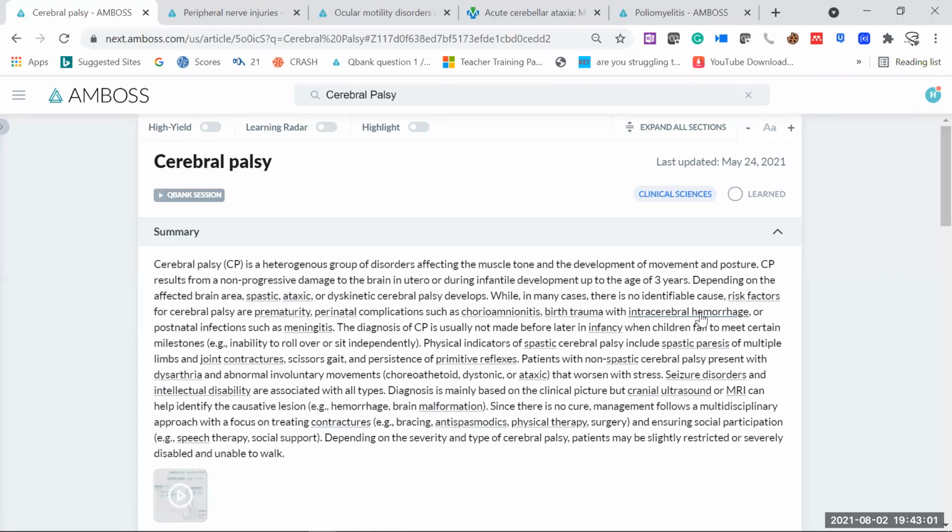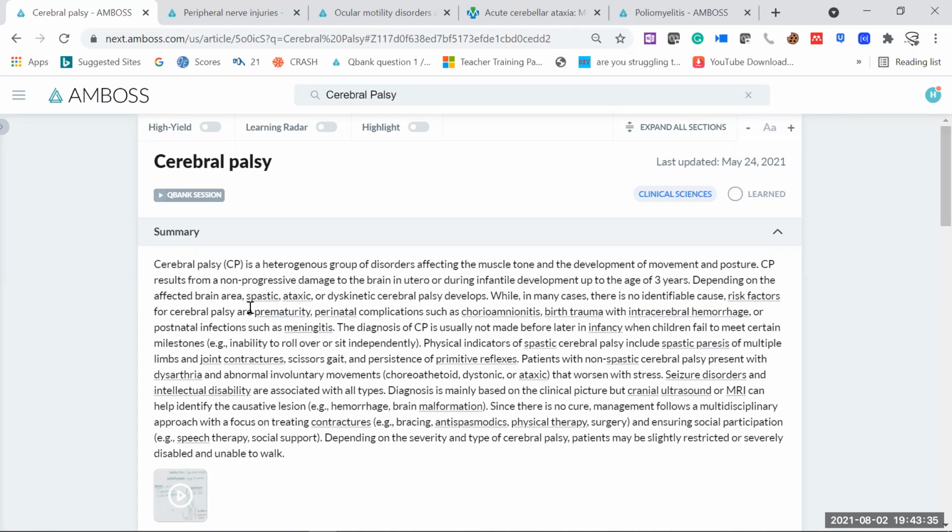Now, while in many cases there is no identifiable cause, a risk factor can be prematurity. This is one of the most important risk factors which you are going to remember from your exam point of view. Mostly the estimated fetal weight during delivery should be between 3 to 4 kgs. That is considered to be an ideal weight. Sometimes children are 2.8 kgs. That is also acceptable. But think about those babies who have an estimated fetal weight during delivery of 1 kg or 1.5 kg.